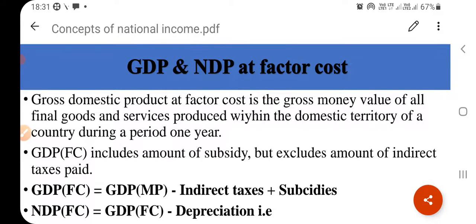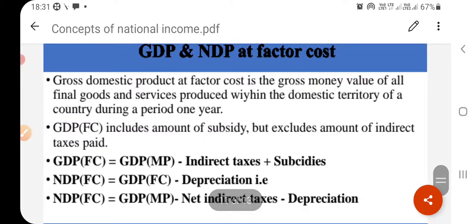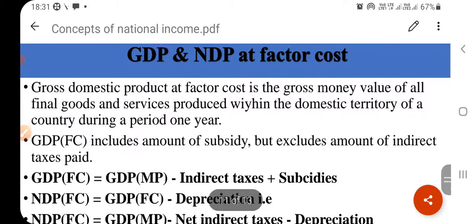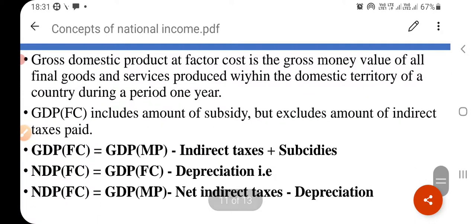Factor cost includes the amount of subsidy but excludes the amount of indirect taxes paid. For the formula of GDP at factor cost, if you know GDP at market price, you deduct the indirect taxes and add subsidies.